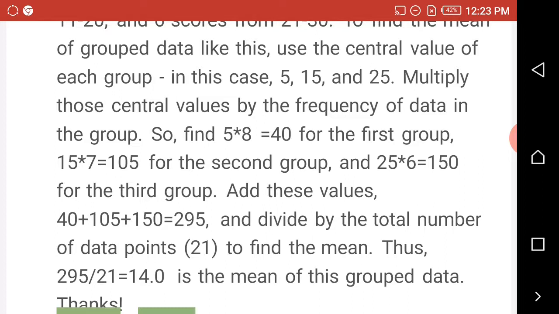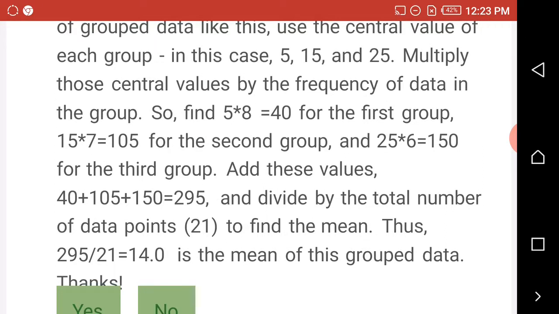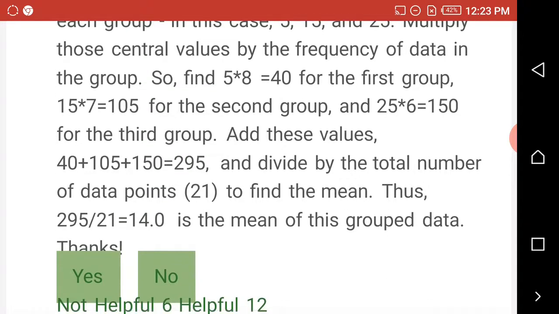So, 5 times 8 will give you 40 for the first group. 15 times 7 is 105 for the second group, and 25 times 6 is 150 for the third group. Add these values: 40 plus 105 plus 150 equals 295.